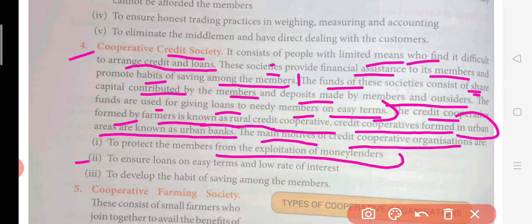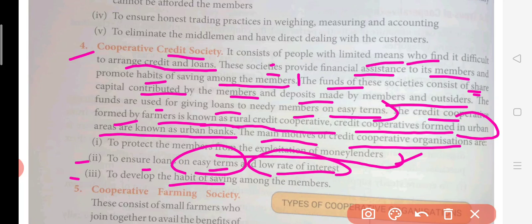Then the second point or objective, we can say, is to ensure loans on easy terms and at a low rate of interest. I already told you the first point is regarding the money lender, so no exploitation will be done. Then second, at a low rate of interest you are going to get the loans, and also on easy terms, आसान शर्तों पे. Okay. Then the third one is to develop the habit of saving among the members.